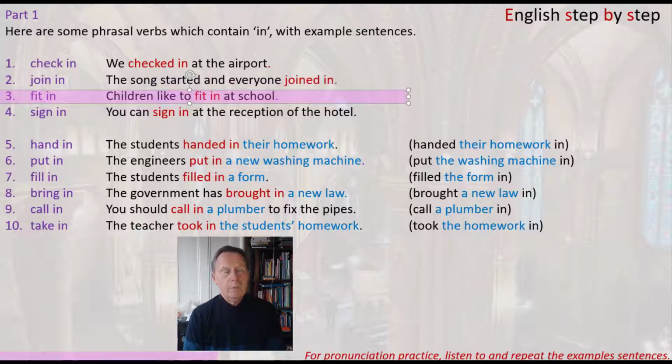Number 3, fit in. This is an example of a phrasal verb which is difficult to understand, I think, because of the meaning of the individual words. Fit in. It's difficult to guess the meaning unless you have a context. So in this sentence you can see, children like to fit in at school. Now this means they like to feel comfortable with the other people in the school. They don't like to feel left out.